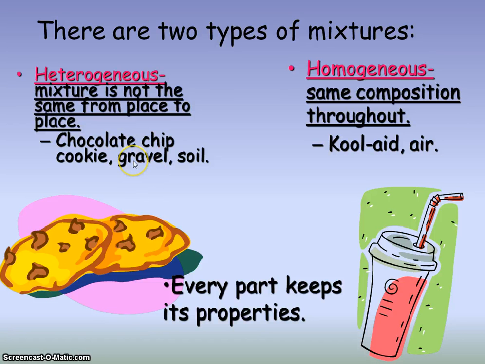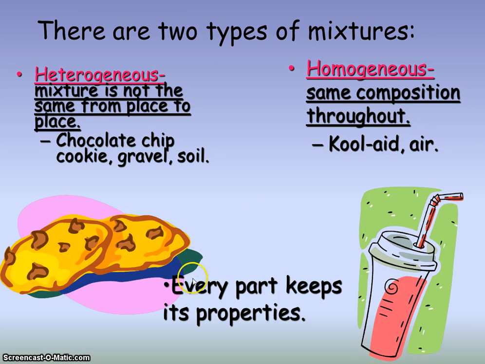Okay? Other things might be gravel. You pick up a handful of gravel, you're going to have some big rocks, some small rocks, maybe some sand, right? But it's different everywhere, which is the opposite of homogeneous, which is the same everywhere. When you drink your Kool-Aid or your Coca-Cola, you expect it to be pretty much the same everywhere. Every sip should be the same if it is a homogeneous mixture, which is what you want.